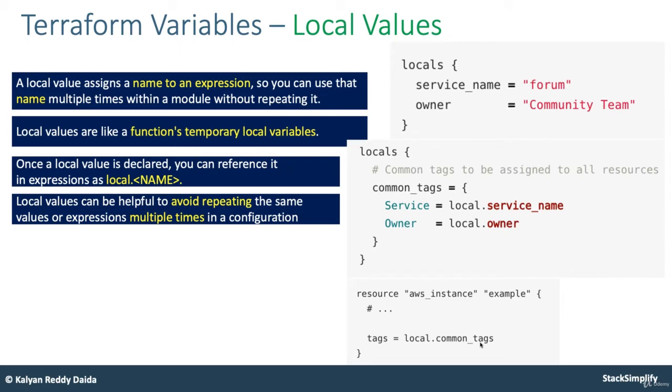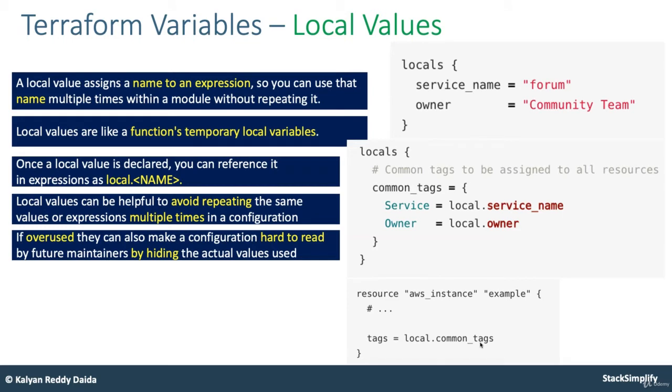Local values can be helpful to avoid repeating the same values or expressions multiple times in a configuration. If these local values are overused, they can also make a configuration hard to read by future maintainers by hiding the actual values we used. So if your code base is heavy and we start using local values more and more, it might also make the code hard for us to read.